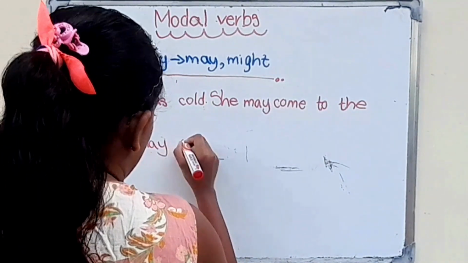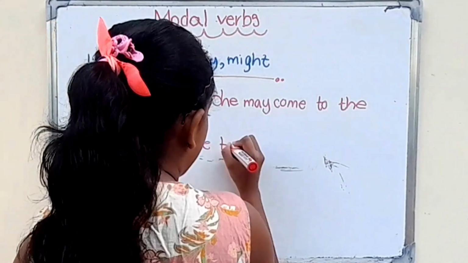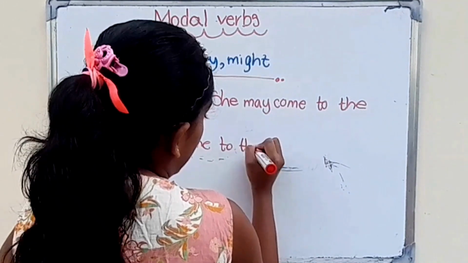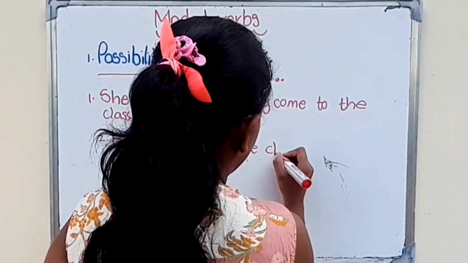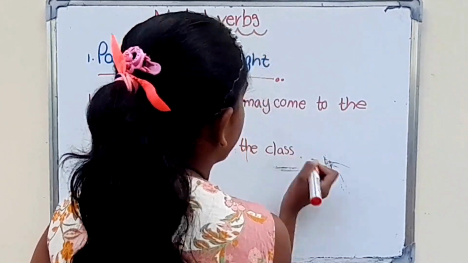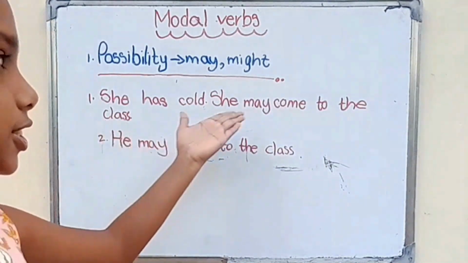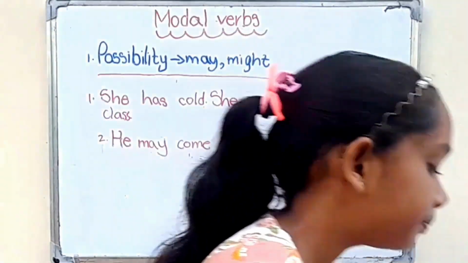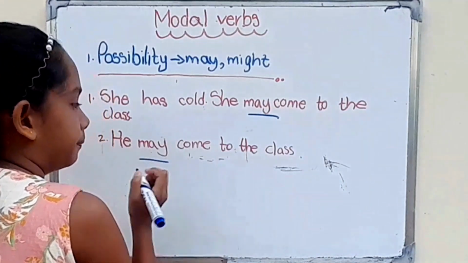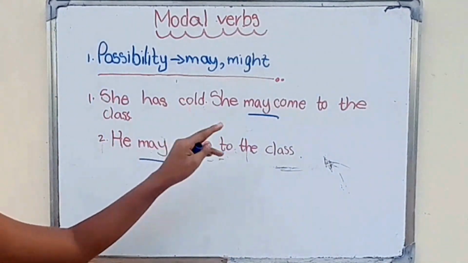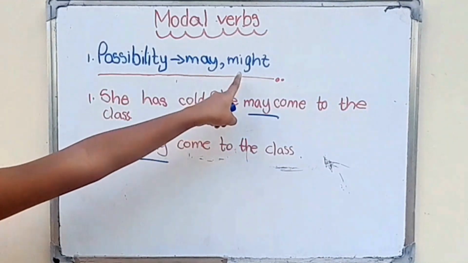He may come to the class. We can write like this: He may come to the class. She has called, she may come to the class. This may. The important word is may.